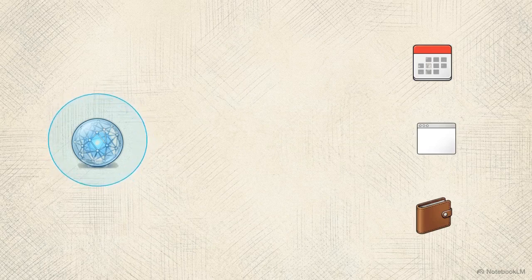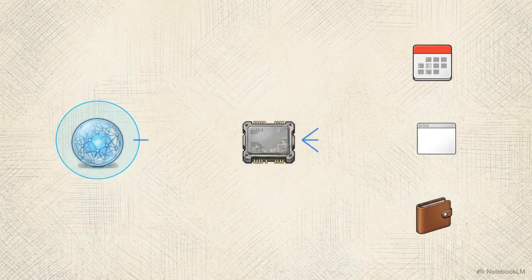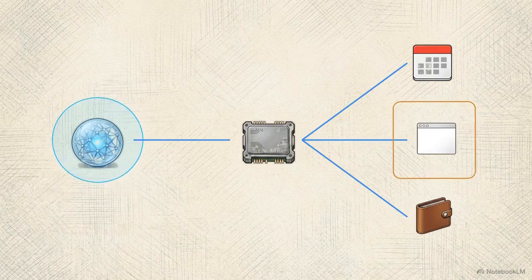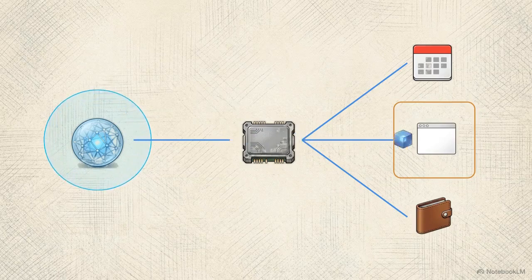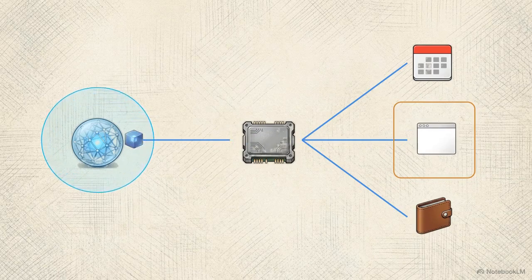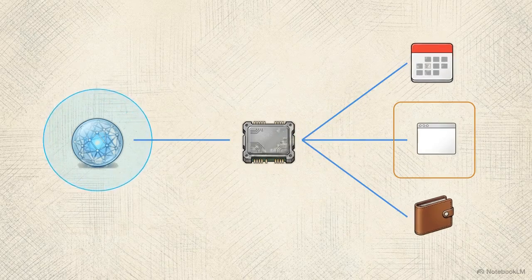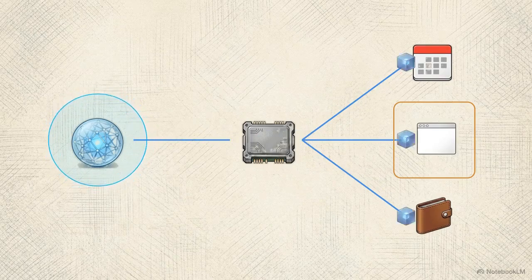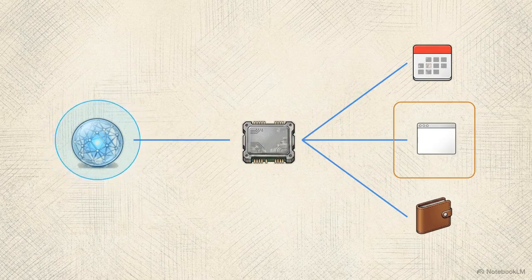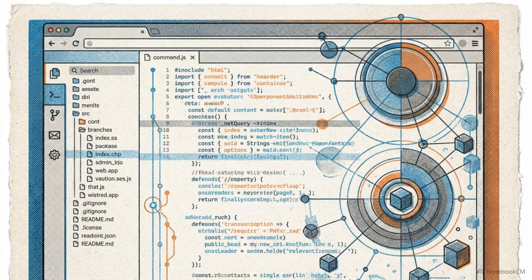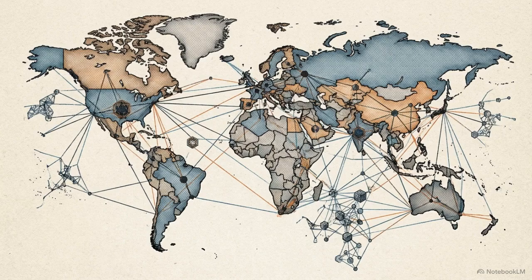The Model Context Protocol, or MCP, is the open standard engineered to solve this limitation. An MCP server operates mechanically as a universal plug. It wraps a specific external service, like a web browser, and translates its functions into a format the isolated agent can trigger. Developers publish these protocol servers on open platforms like GitHub.